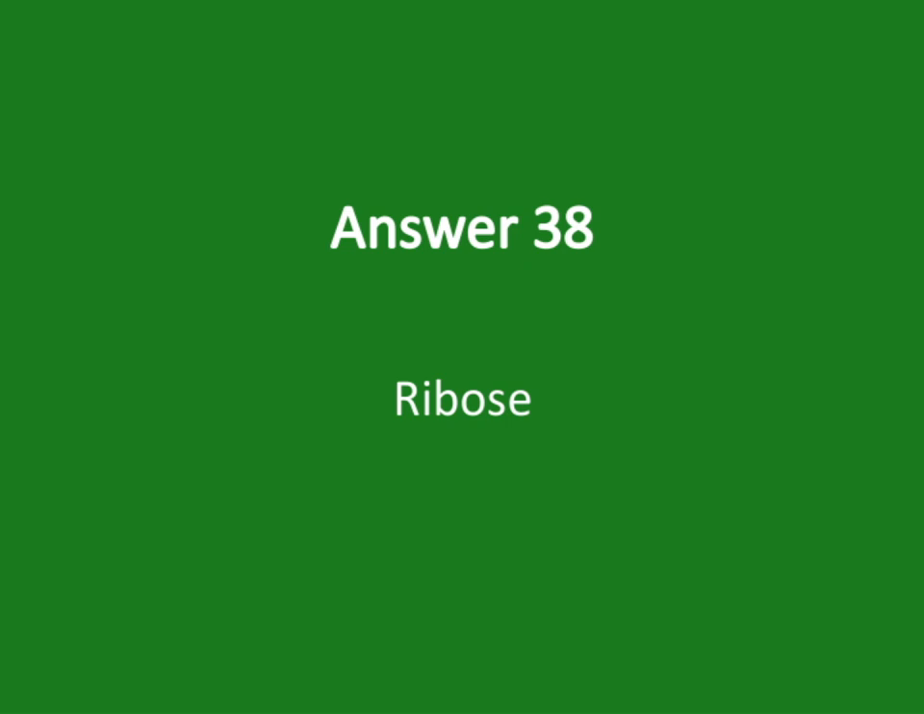Without ribose, RNA couldn't function properly, and neither could many other vital biological processes. So, understanding ribose helps us see how genetic information is stored and transferred at the molecular level. It's a great example of how a simple sugar plays such an essential role in life's complexity.